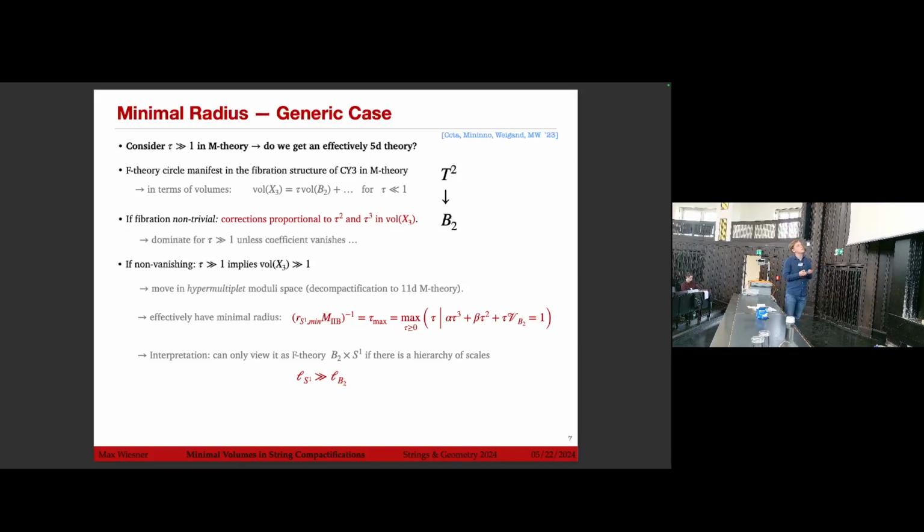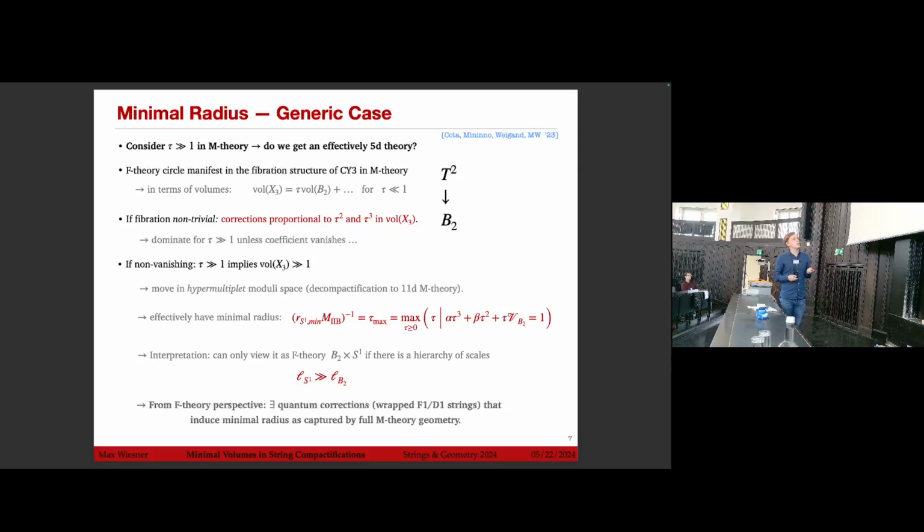And the interpretation is that we can only view this as an F-theory or a 6D theory on B2 times S1 if there's actually a hierarchy of scales, meaning that the typical length scale of this B2 is much smaller than the length scale of the S1. Or, from the F-theory perspective, these corrections can be interpreted as coming from webbed F1 D1 strings